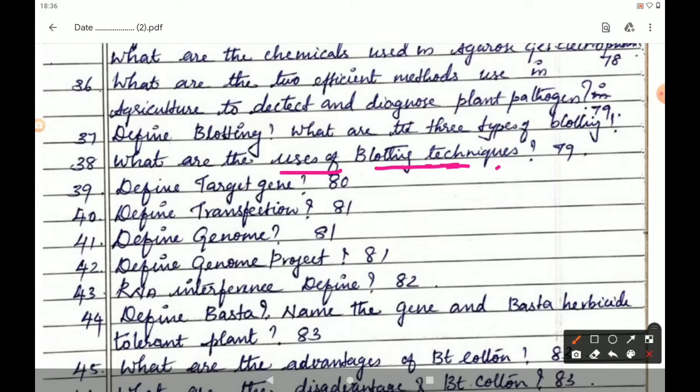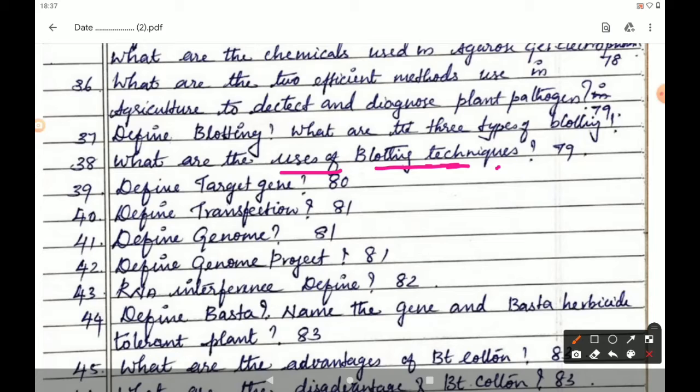The next question is, define genome project. 42nd question, genome project. Page number 81. Genome project is given under the heading 4.6.7, genome sequencing and plant genome project. In that, come to fifth line. Genome project refers to a project in which the whole genome of a plant is analyzed using sequence analysis and sequence homology with other plants. Close the bracket.